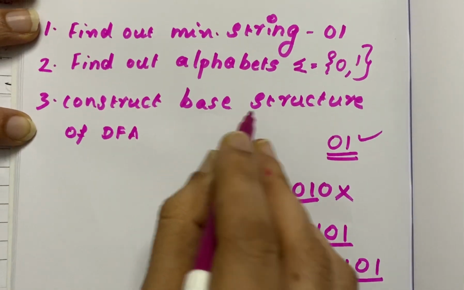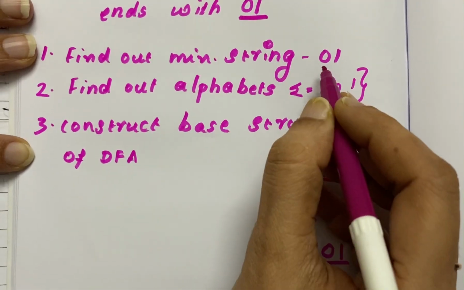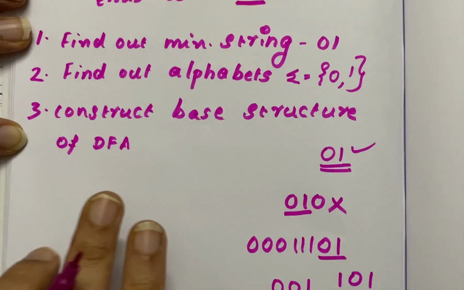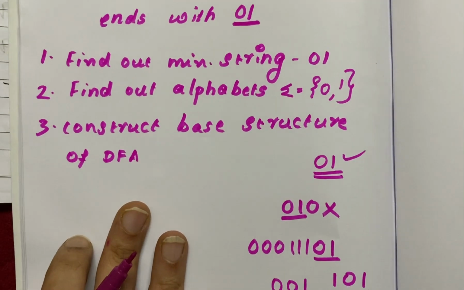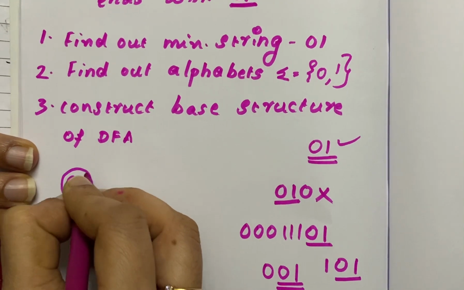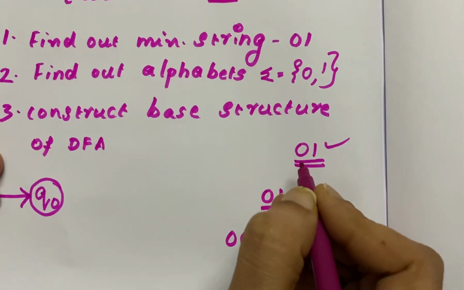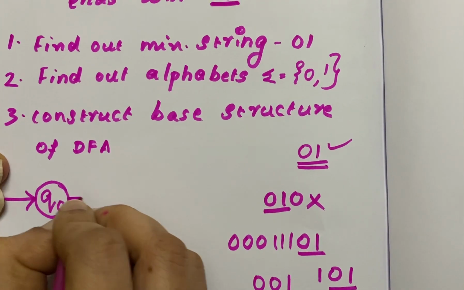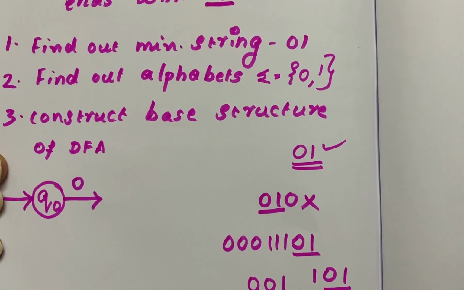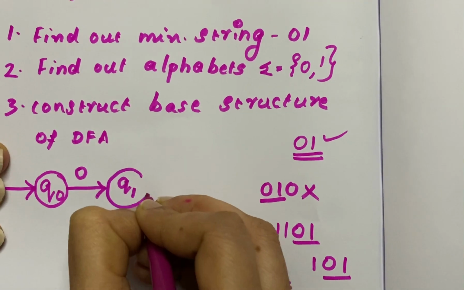So you have to construct the base structure of the DFA, that is, out of your minimum string, construct the skeleton of the DFA. I will tell you how to construct that. Q0 is your start state. How will you identify the start state? There will be an arrow coming in. Now, which is your first alphabet? 0. Q0 will first take the input symbol 0 and go to a state Q1.